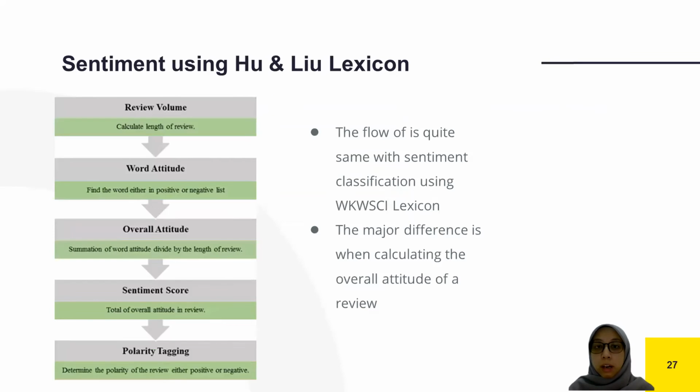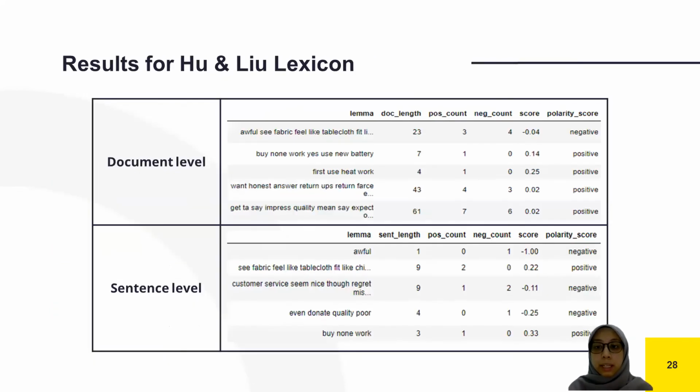Next, for Hu and Liu, we only have one method. The flow is quite the same as sentiment classification using the WKWSCI lexicon, but the major difference is the formula when calculating the overall attitude of a review. And this is the labeled data and its score for the Hu and Liu lexicon.